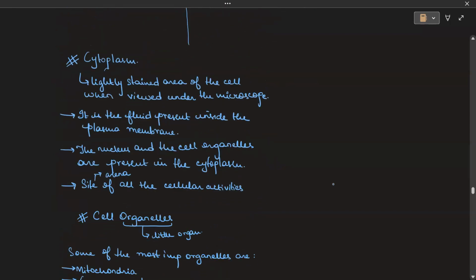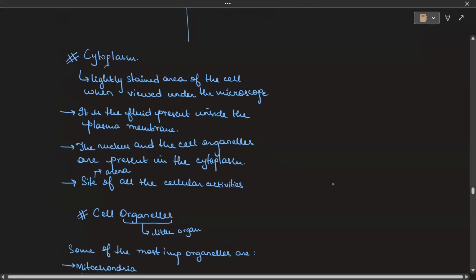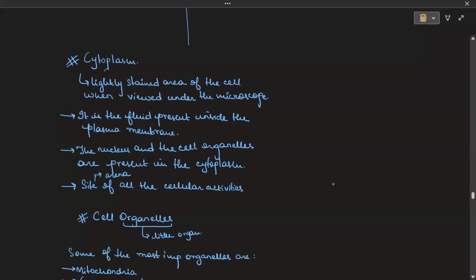Now, moving forward, let us talk about the cytoplasm. We know that the cytoplasm is the arena of cellular activity. It is a fluid-like structure which is present inside the plasma membrane. All the cell organelles are embedded in the cytoplasm. It is a lightly stained area of the cell when viewed under the microscope.